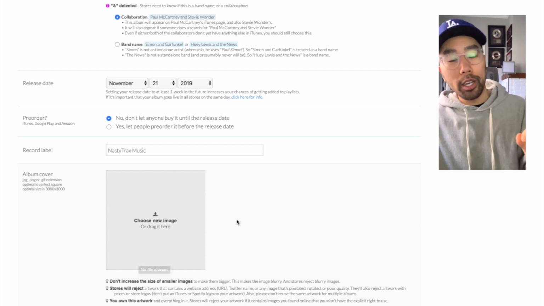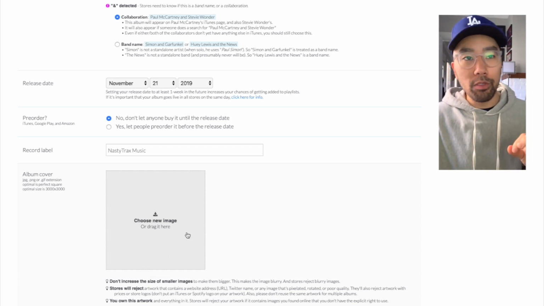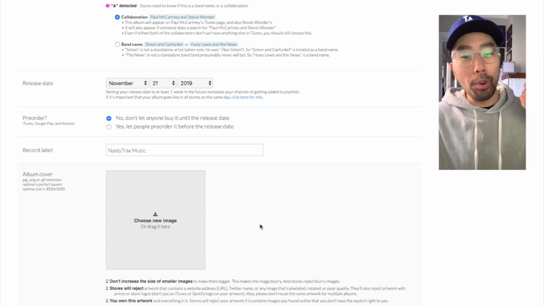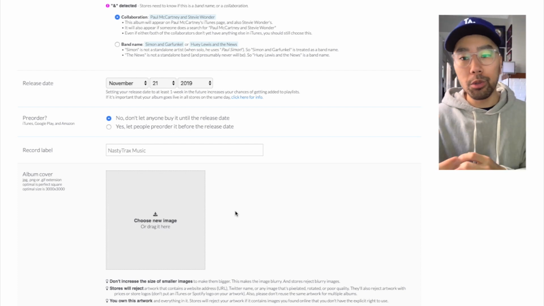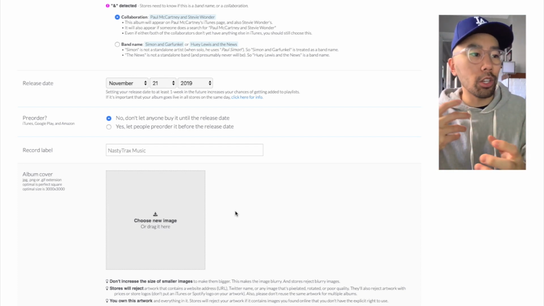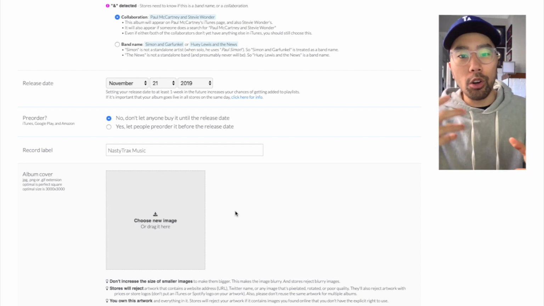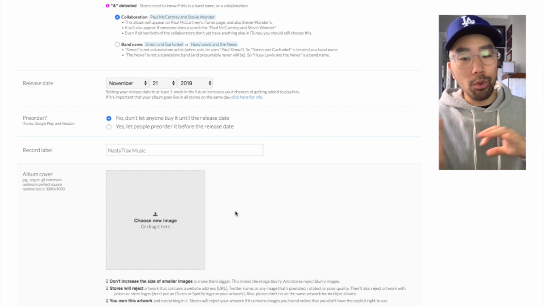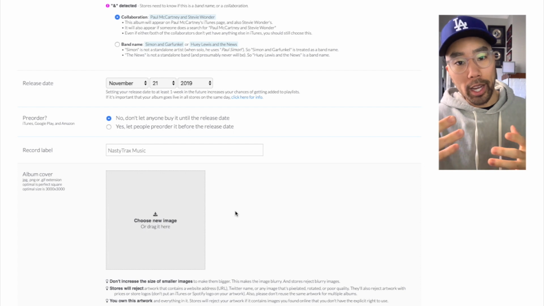So that's one important thing that you want to keep in mind for this cover art, is that it has to perfectly reflect who the artists are, and what the song title is. Sometimes also if you're including logos or images that are already copyrighted, then it's not going to be approved and you're going to have to remove that and re-upload the correct cover art.